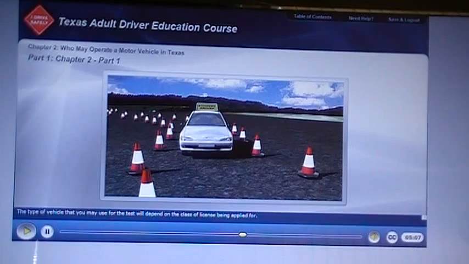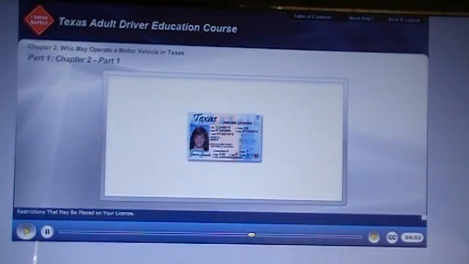The type of vehicle that you may use for the test will depend on the class of license being applied for. In other words, if you are applying for a Class C license, you may drive a car, van, pickup truck, or SUV. Restrictions that may be placed on your license. Restrictions or endorsements may be placed on your driver license to improve the safety of your driving. They are not meant to interfere with your driving. Instead, they are intended to make you a better and safer driver.